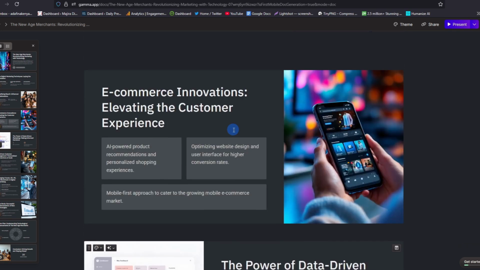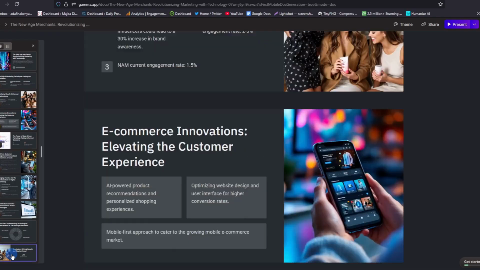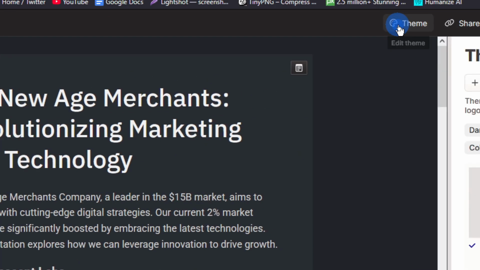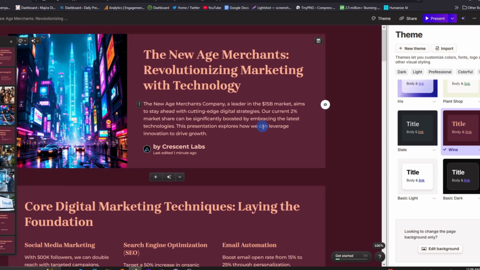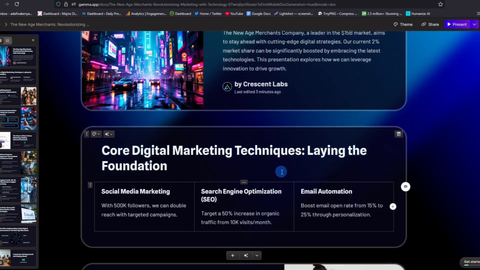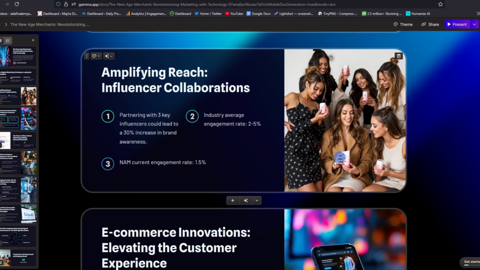Now, if you look at our presentation, you realize it has 10 slides. You can see this is the last slide and this is the first slide. If you're happy with the gray theme, you can leave it at that. Otherwise, you can go and change it here. If you tap on it, you can choose any of these themes and it will be changed. For instance, if you select this, your presentation will change to that instantly. So I think I'll go with this. Look at this 10-page presentation that we have just created by the click of a button.